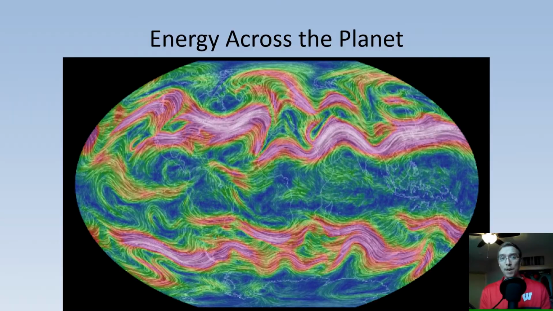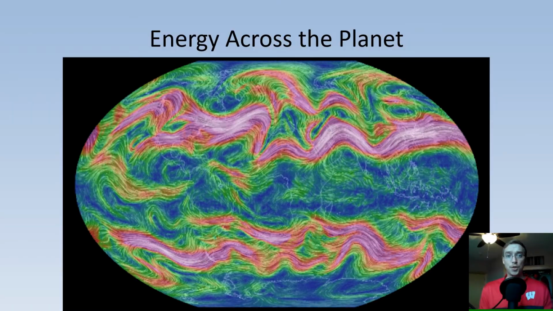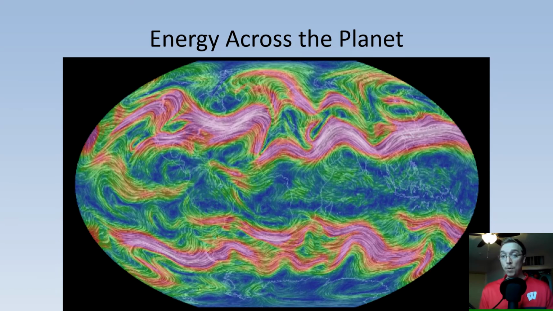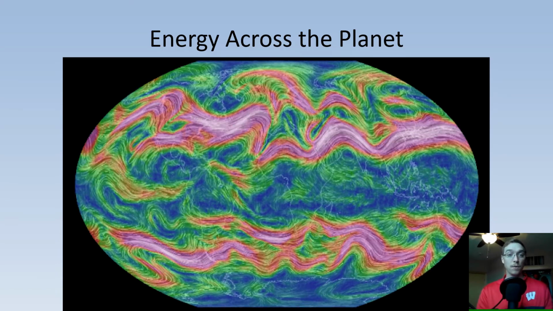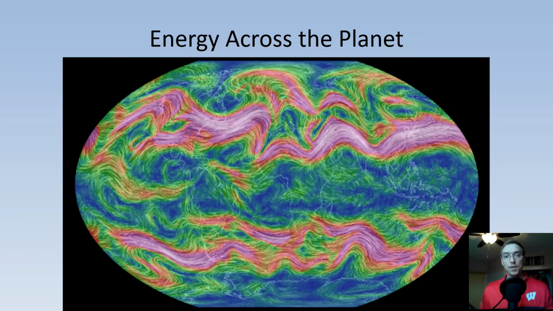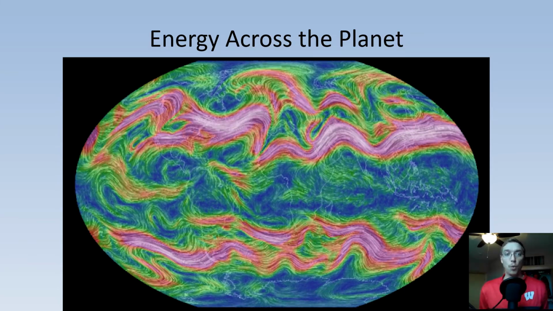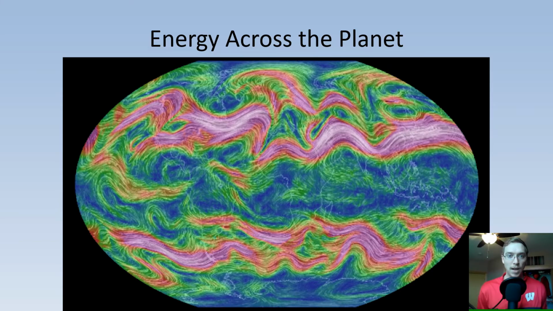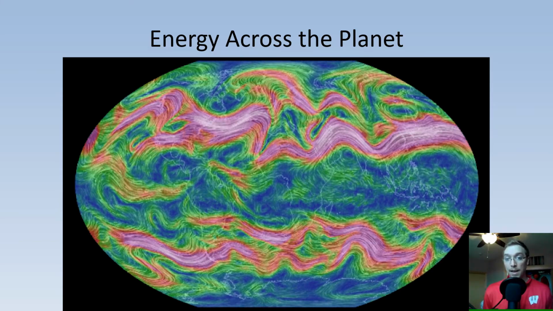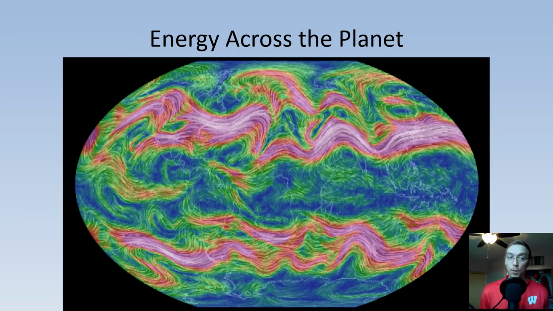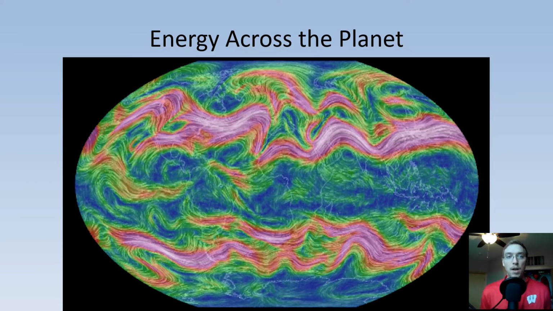So if we think about how energy is distributed across our planet and how it moves across our planet, water is a very large vector for that. And we can see here, this is just an example of wind and temperature. This is a GIF from the website earth.nullschool.net. If you've never looked it up, it's a really cool site. I have the link down there at the bottom.